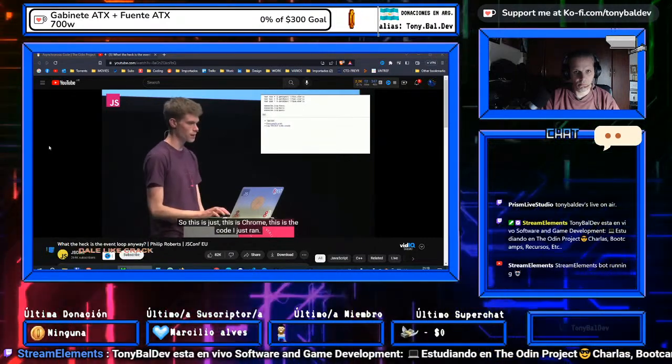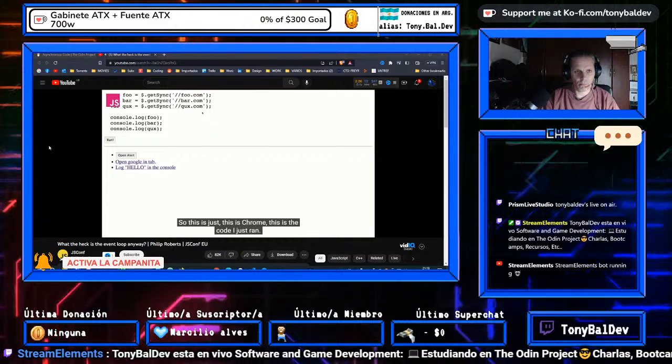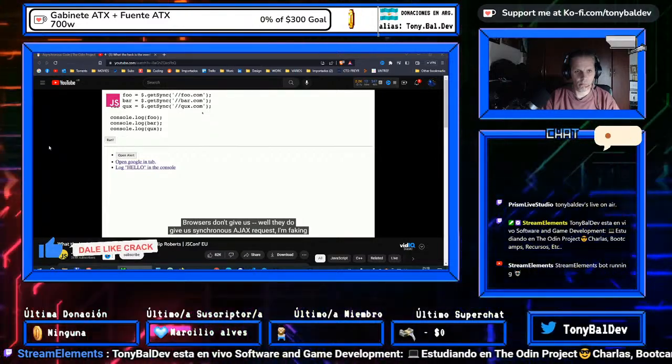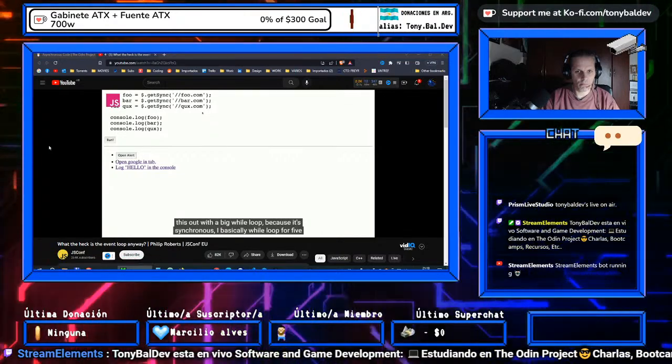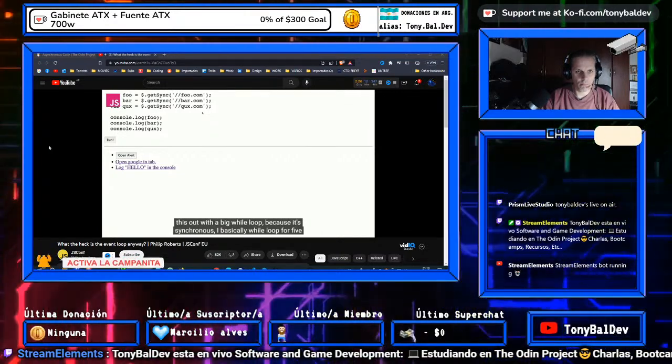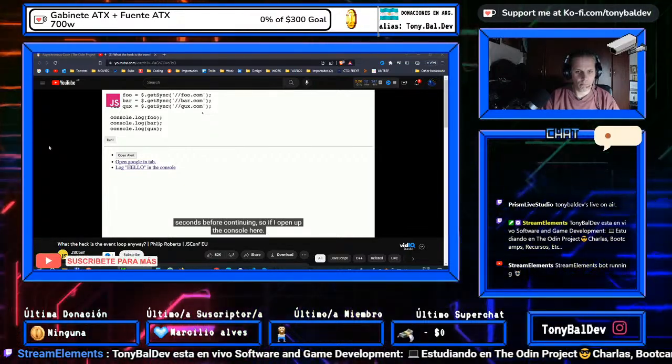So this is Chrome. This is the code I just ran. Browsers don't give us, well, they do actually give us synchronous AJAX requests, but I'm actually just faking this out with a big while loop, because while loops are synchronous. So I basically while loop for like a second or 5 seconds, I think, before continuing.